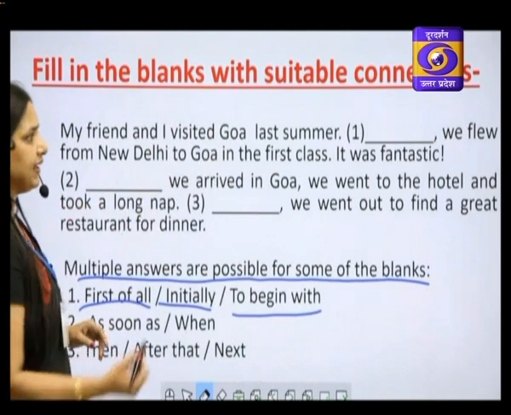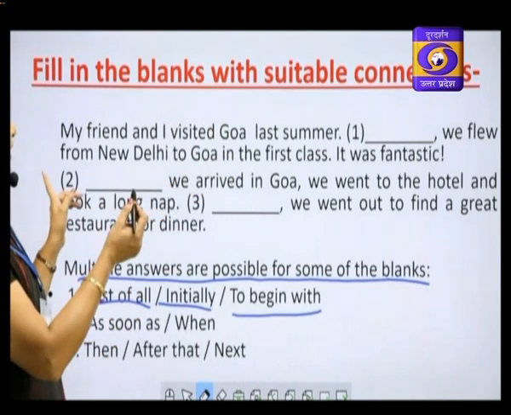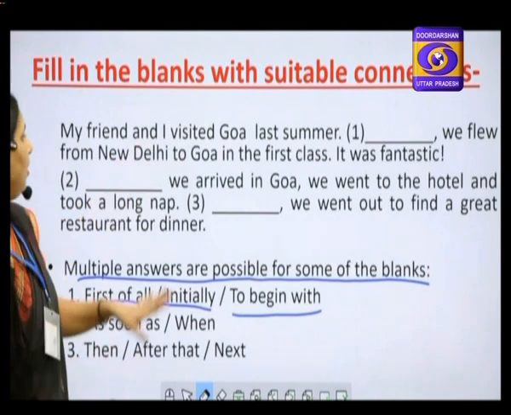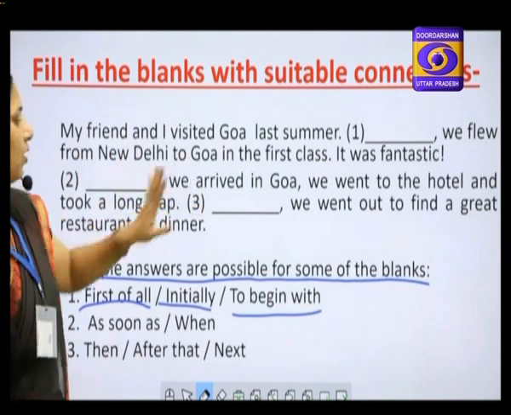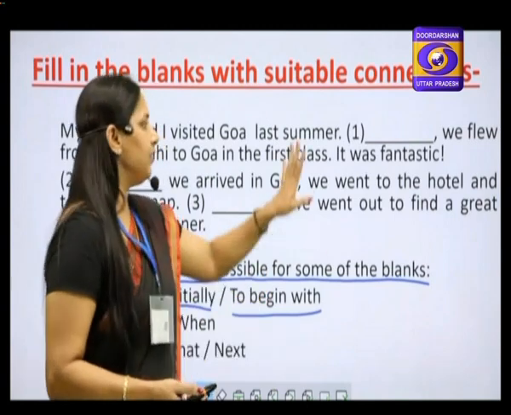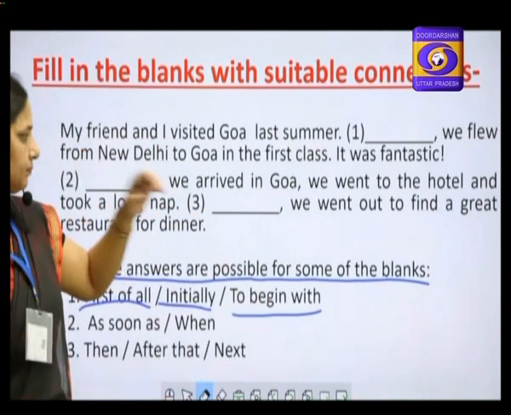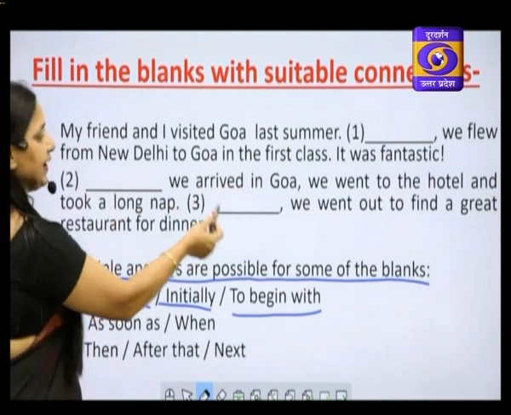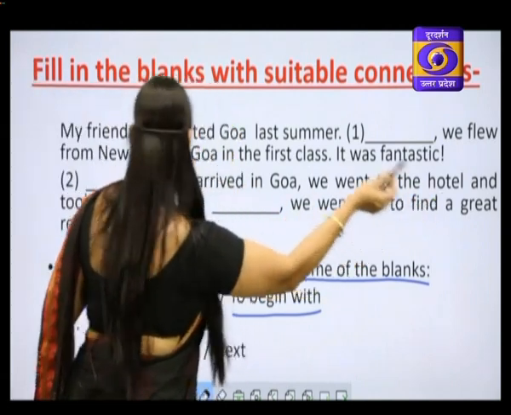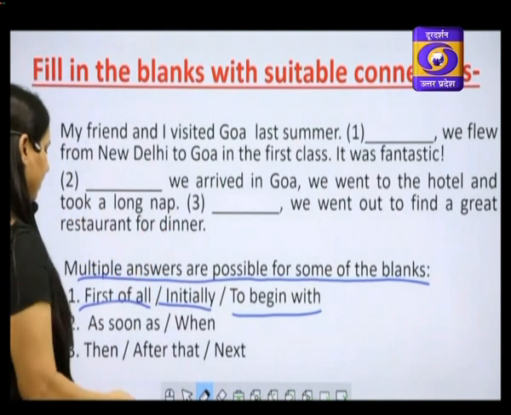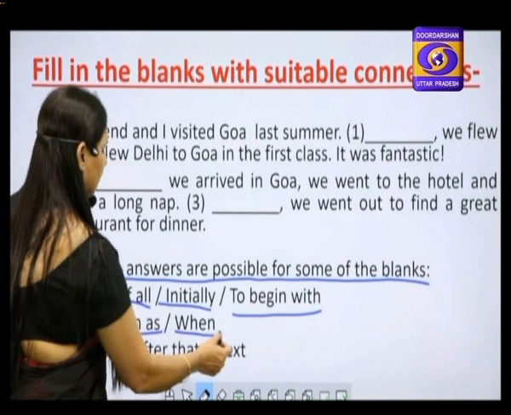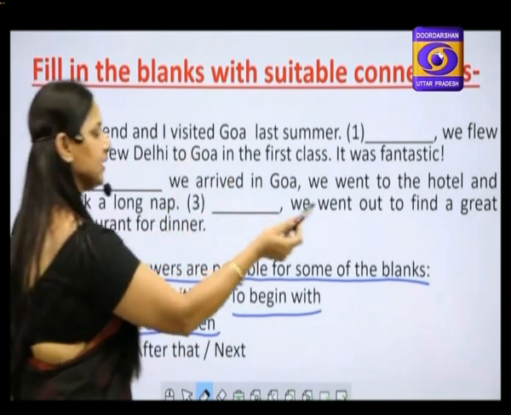Because we are beginning the narration, we can say initially we flew from New Delhi to Goa, or you can say first of all, we flew from New Delhi to Goa, or we can say to begin with, we flew from New Delhi to Goa. Second is, dash, we arrived in Goa, we went to the hotel and took a long nap. As soon as or when. When we arrived in Goa, we went to the hotel.